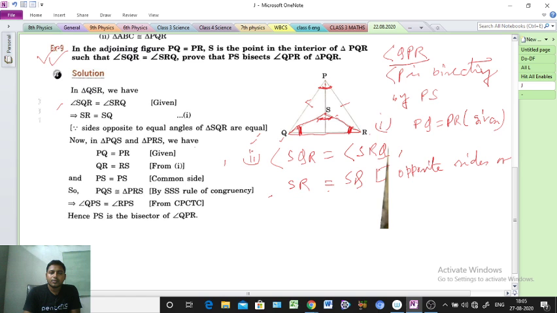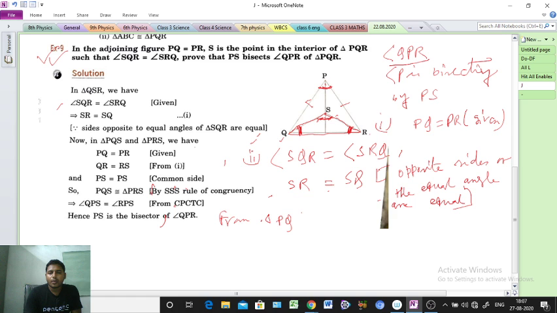Now see, from triangle PQS and triangle PRS.